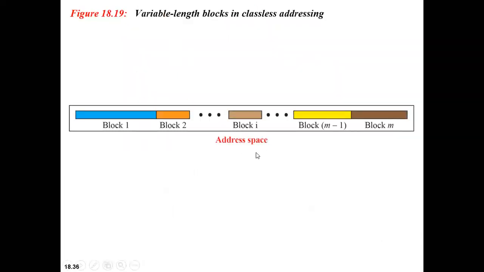I'll go through this diagram, which will give you a clear understanding. This is the address space. In classful addressing, we divide it into various address classes. In classless addressing, we divide it into variable length blocks. If you see, block 1 is of a different length and block 2 is of a different length, so they are variable length blocks. So in classless addressing, we are dividing the address space into variable length blocks.